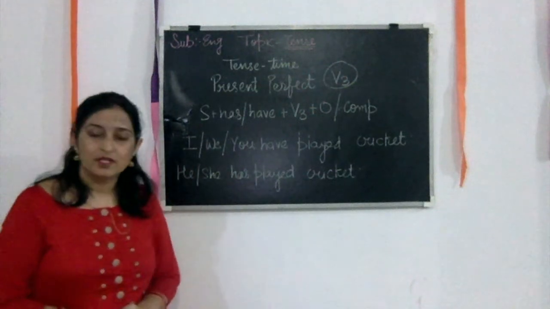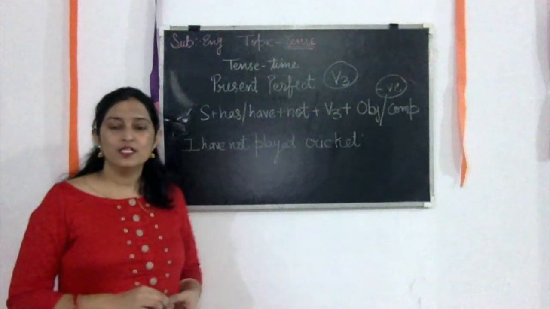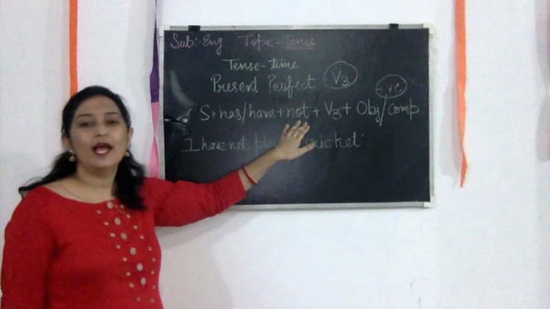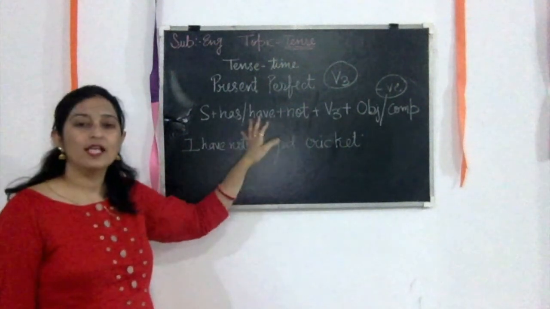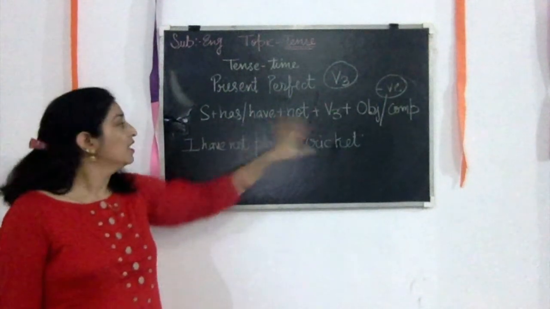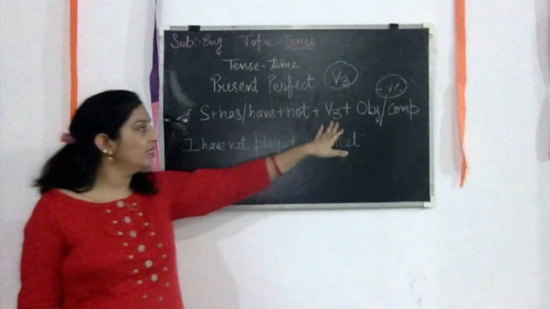Now we are going to discuss the negative one. So students, this is the negative form of the present perfect. Here we just have to add not with has or have: has not, have not, hasn't, haven't. Subject, has, have is the same one. We have to add not to make it negative: has not, have not, and then verb third form plus object or complement.